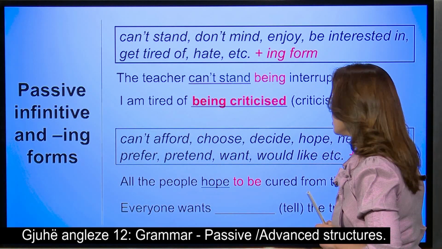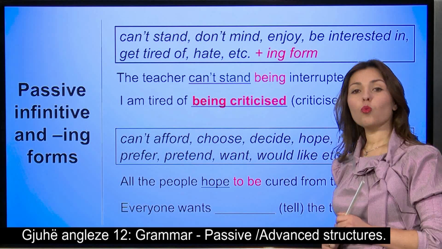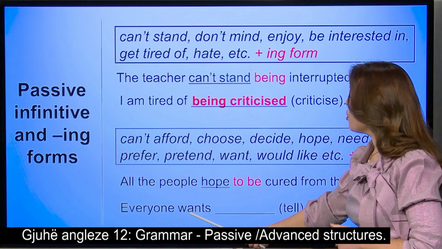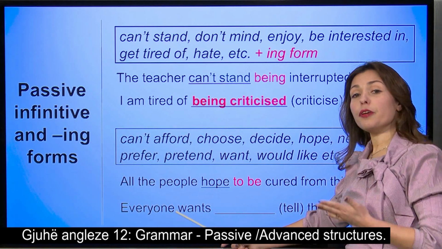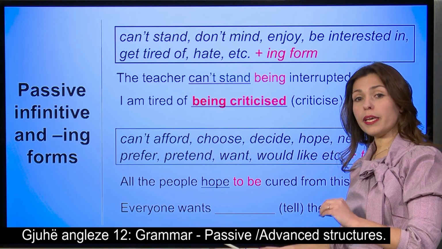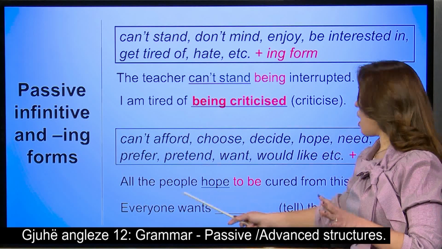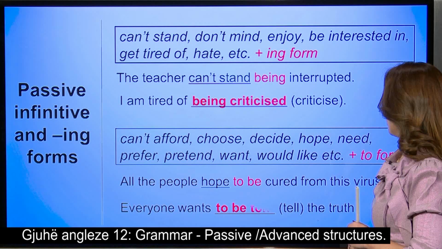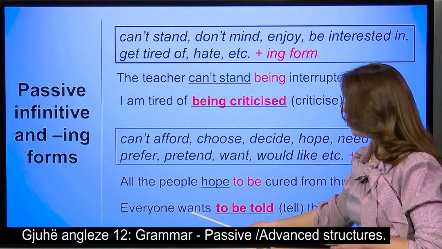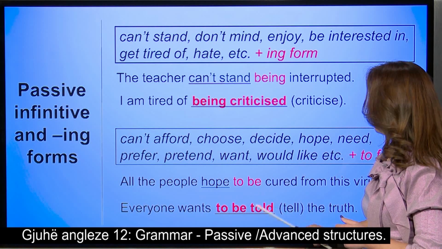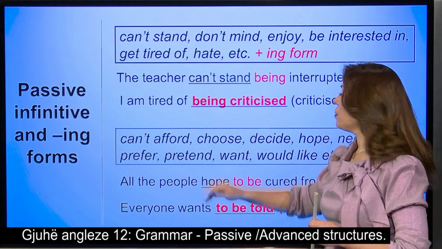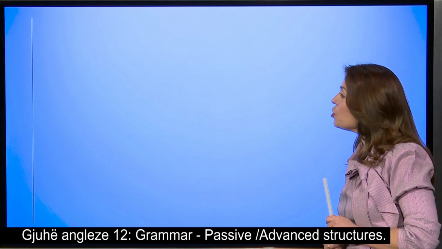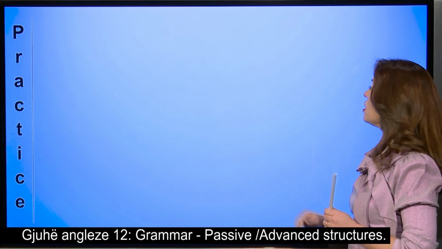Please, I want you to do this yourselves. Everyone wants. You need to put the verb tell. So the verb want takes to infinitive. So put the verb be into a to infinitive form. Everyone wants to be told, of course, the truth. Want plus to infinitive plus past participle. Perfect. Let's move on. And now we're going to see some other sentences, some other exercises.